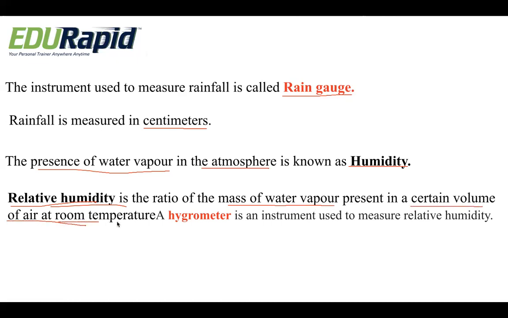A hygrometer is an instrument which is used to measure relative humidity. So we measure the rainfall with the help of a rain gauge, and we measure the relative humidity with the help of an instrument called a hygrometer.